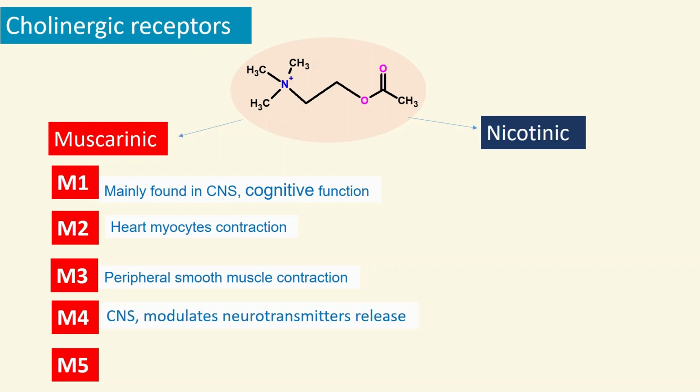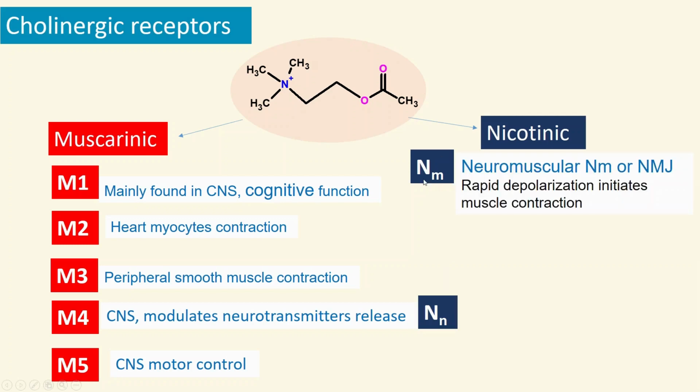And then M4 receptors are in the CNS and they modulate neurotransmitter release, and M5 is also present mainly in the CNS. They control the movements or motor neurons. The next type of receptors for the cholinergic neurotransmitter acetylcholine are nicotinic receptors. Within the nicotinic type, there are 2 types of nicotinic receptors. One is NM, also known as NMJ, and the second type is NN type of receptors.